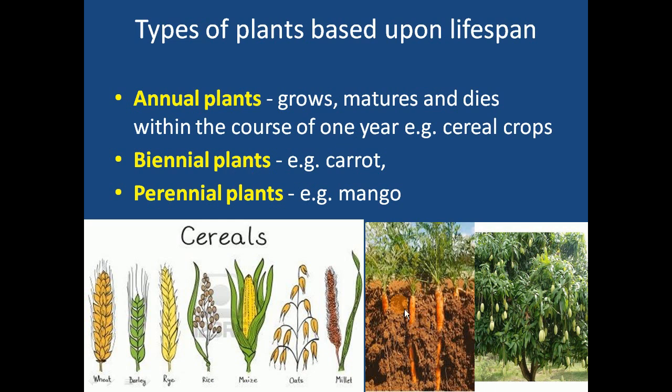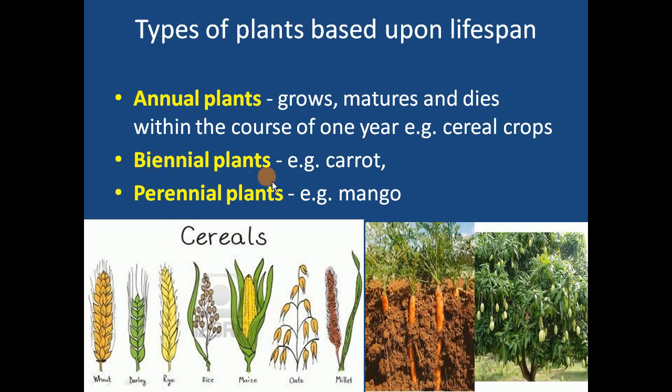Okay, the carrot is visible here in the soil. Carrot is an example of root modification, especially taproot modification, which we are going to study in morphology of plants. So here we are focusing on the terms annual and biennial.